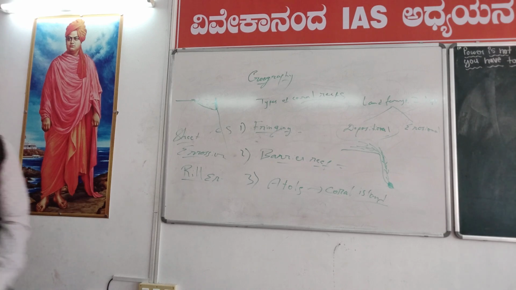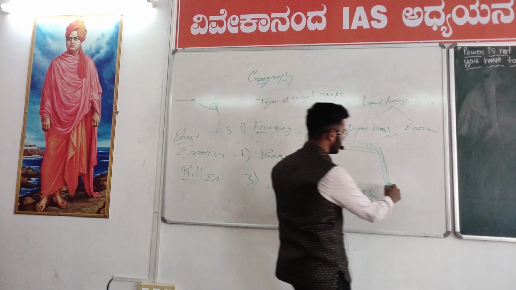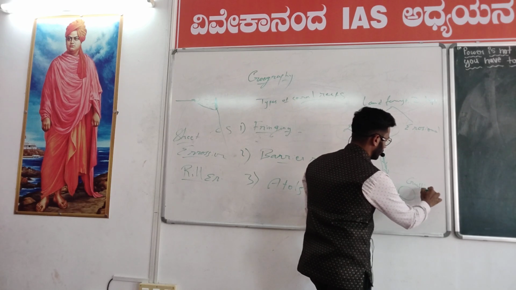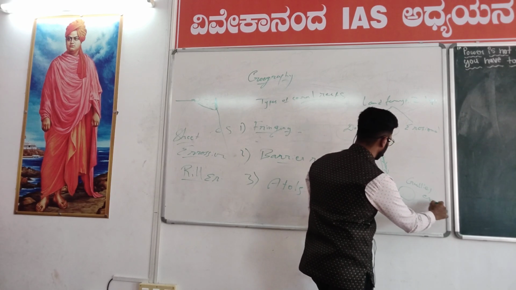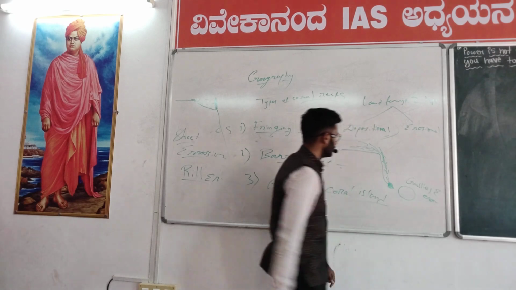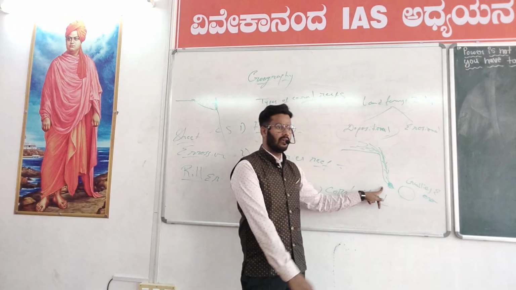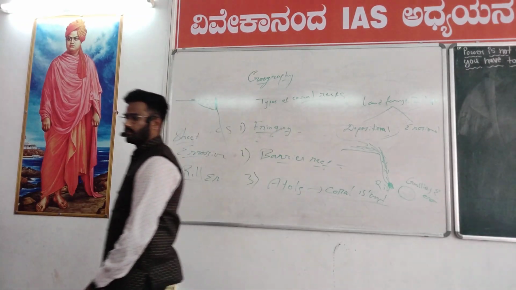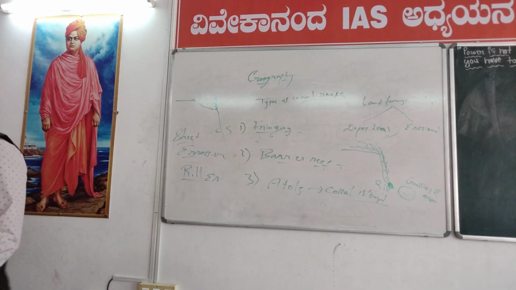Another one is gullies. If the circle increases its size to form like this, that is called gully erosion. Gully erosion. This is rill. This is gully. The soil is removed in a large amount, then we call it gully erosion. Small circle, rill erosion. Okay.